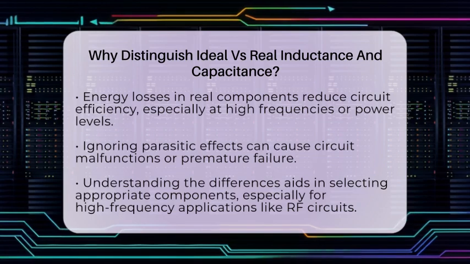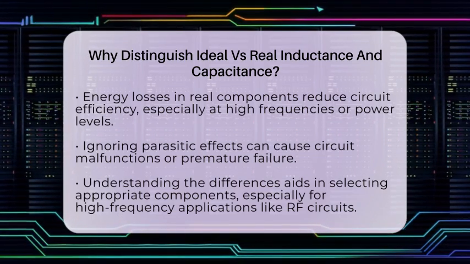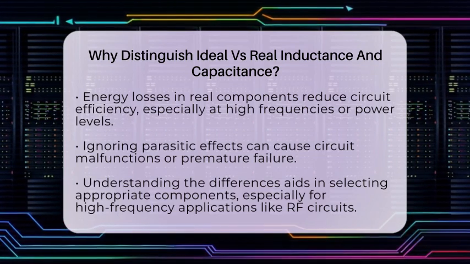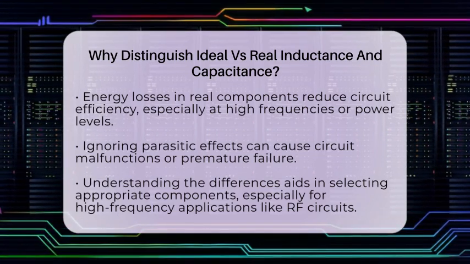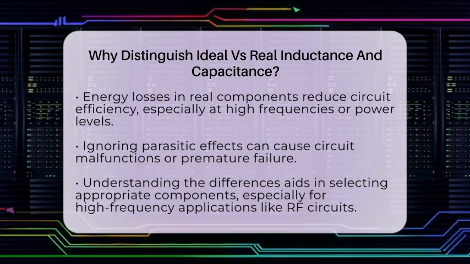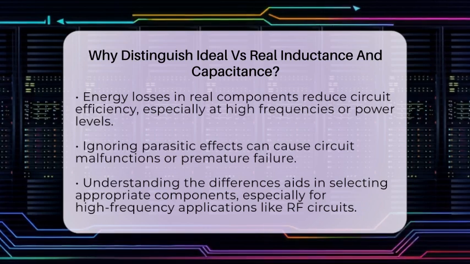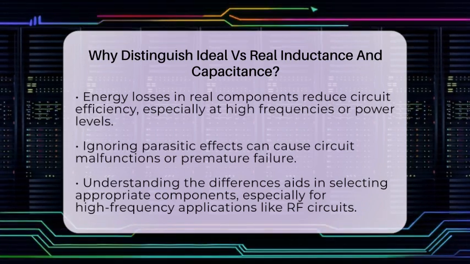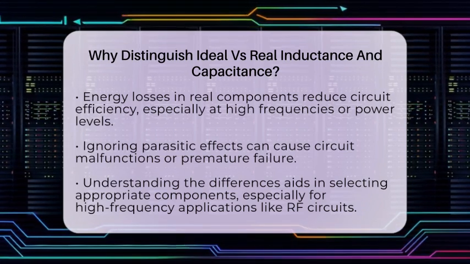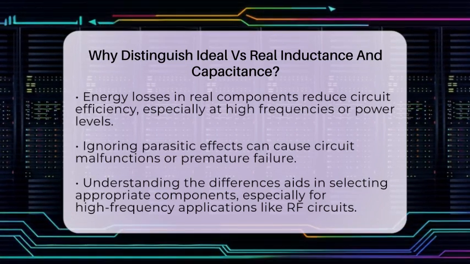Knowing the difference helps engineers design better circuits. Using only ideal models might lead to mistakes, especially in high-frequency applications like radio frequency circuits. Engineers need to consider parasitic effects when choosing components, ensuring they work well at the intended frequencies. For example, selecting an inductor with a high enough self-resonant frequency prevents unwanted resonances.